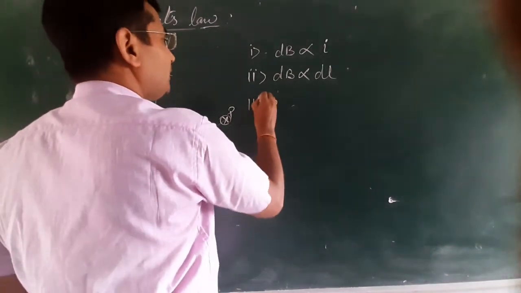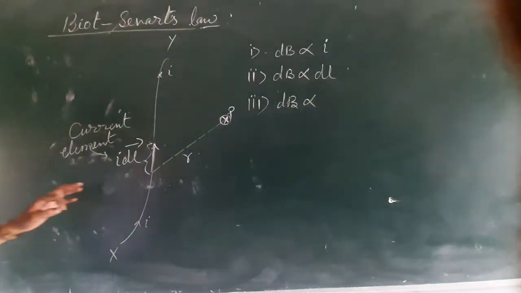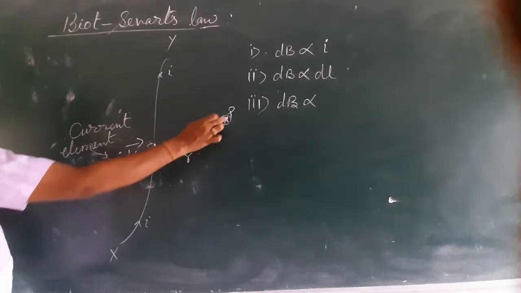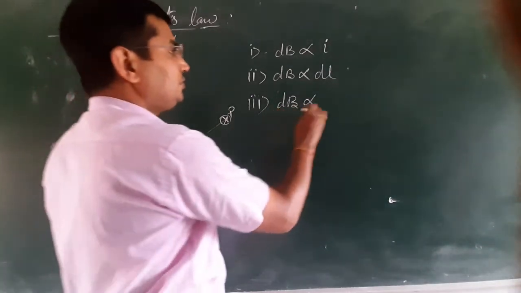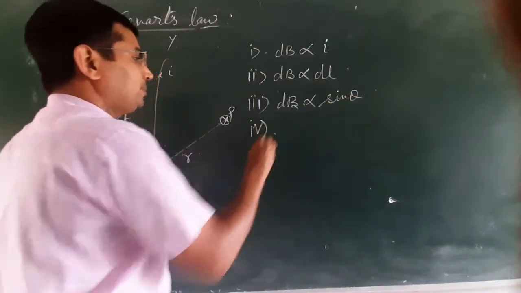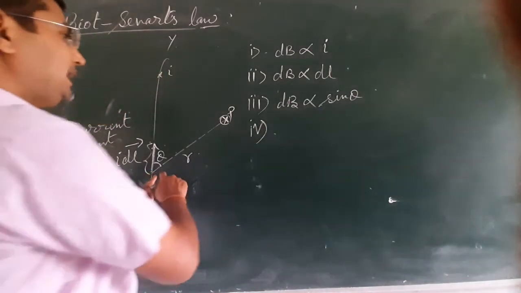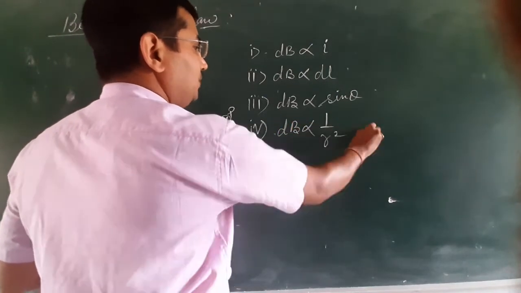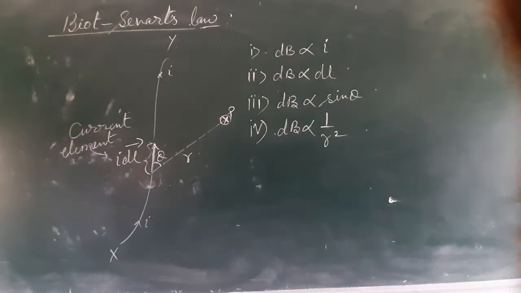Third, it is directly proportional to sine of the angle between this current element and the line joining the observation point with the current element, means directly proportional to sine theta. And fourth, it obeys inverse square law, that is, this magnetic field is inversely proportional to square of distance between the current element and observation point.